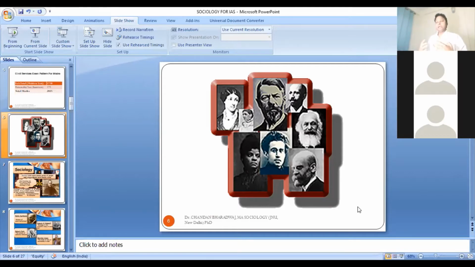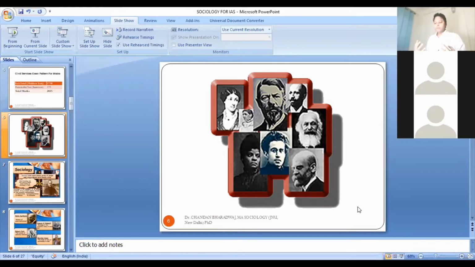This was the period in which the physical sciences, especially physics and chemistry, were progressing a lot. A lot of theoretical discoveries were taking place in physics and chemistry, and a lot of innovation was taking place in different engineering fields. So a lot was going on in the scientific disciplines.